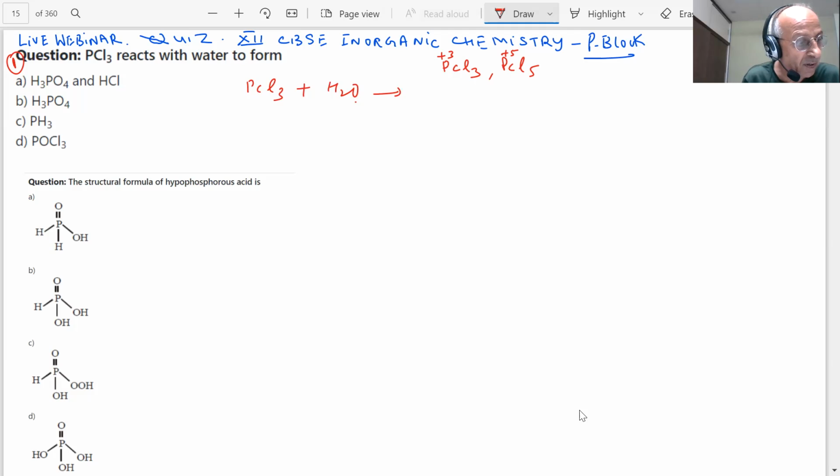PCl3 reacts with water. So what will you get? H3PO4 and HCl. H3PO4 and HCl. Yes, sir. What is the reaction here? You have phosphorus, you have Cl. You have 3 Cl minus, in the sense you have H plus and OH minus. Then you will have 3HCl. 3HCl is gone, students. Then what is left? One phosphorus and how many?